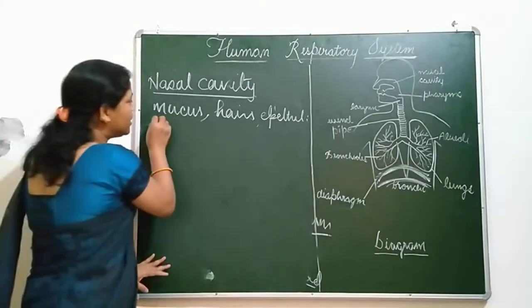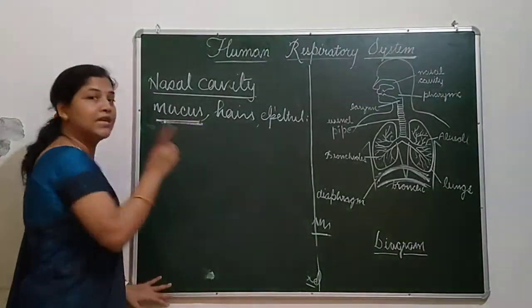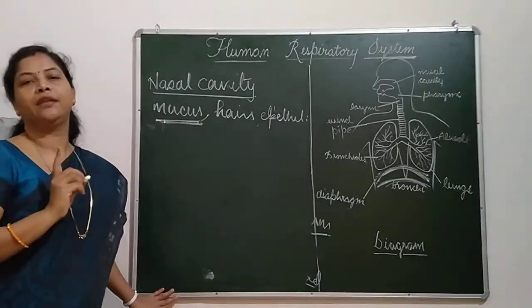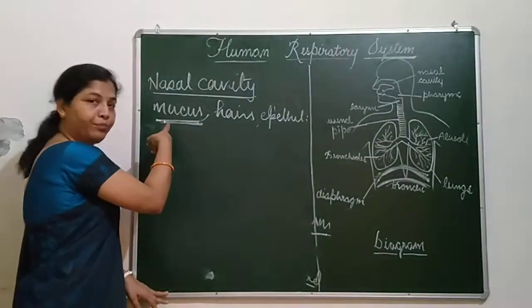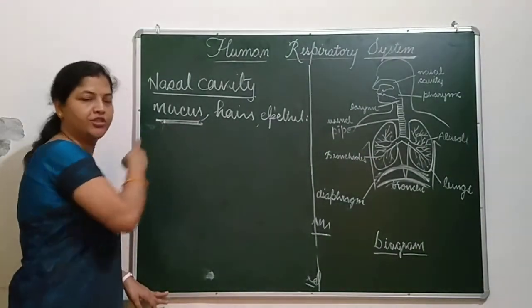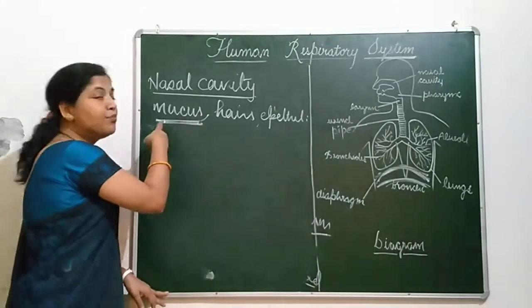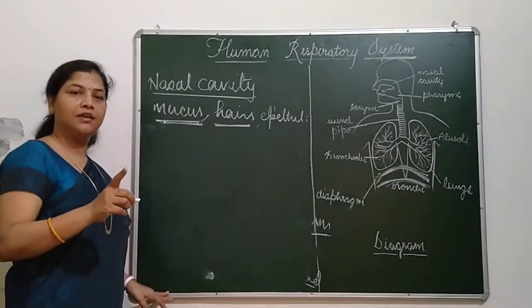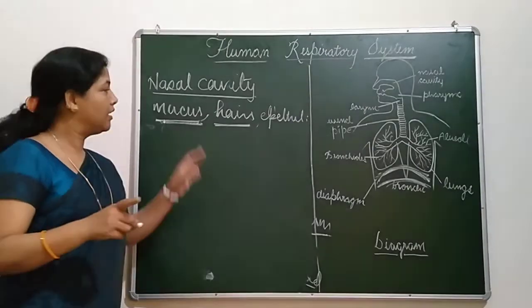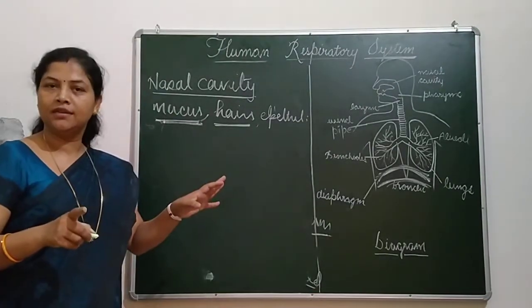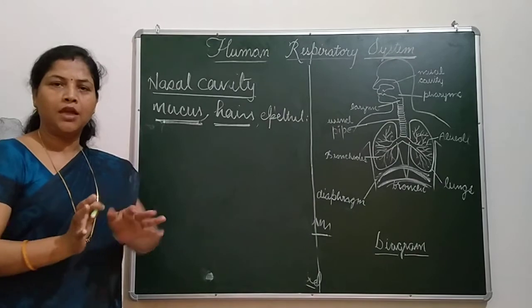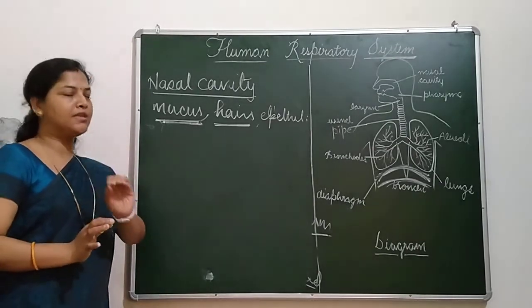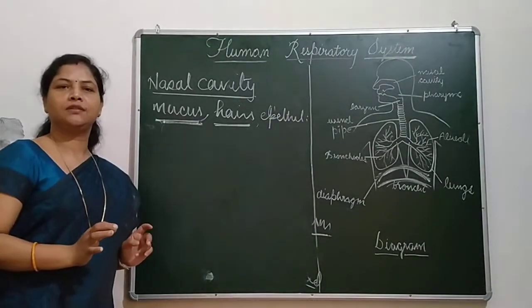So this mucus, first of all, moistens the air. It provides moisturization. The presence of hairs traps dust and dirt particles. At the same time, very small microorganisms are trapped by mucus.